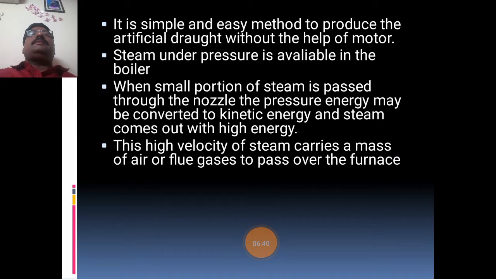It is a simple and easy method to produce artificial draft without the help of a motor. In the artificial draft, we are using a forced draft system, that is, we are using a blower or fan to pass the combustion gases to the chimney. But in the case of the steam jet system, we are not using any motor or blower. The steam under pressure is available in the boiler. So in the boiler, the steam already has a certain pressure.